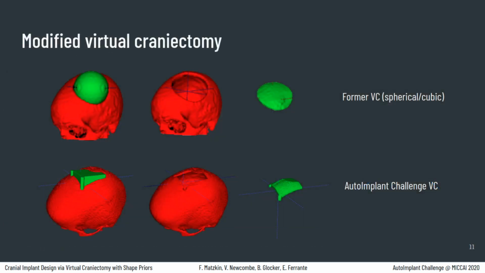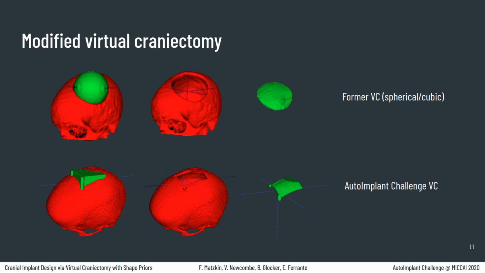So we adapted the virtual craniectomy procedure to account for flap shapes that are similar to the ones introduced in the Autoimplant Challenge, and made some changes to make it work on higher resolution images. The virtual craniectomy procedure was adapted from our previous work, and besides extracting spherical and cubic shapes, a custom template was used to match the craniectomies of the training dataset. By observing the data, we noticed that defects tend to follow a pattern given by the intersection of the skull with a cube with two cylinders over the edges perpendicular to the axial planes. So we designed a variable-sized template shape which produces similar defects.